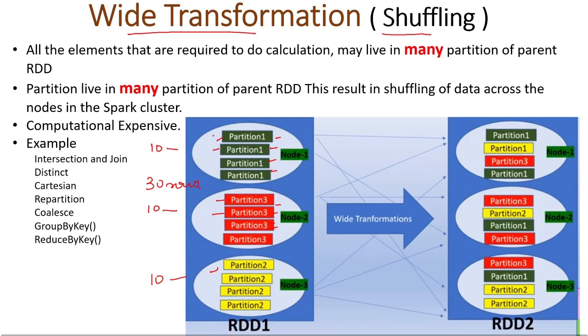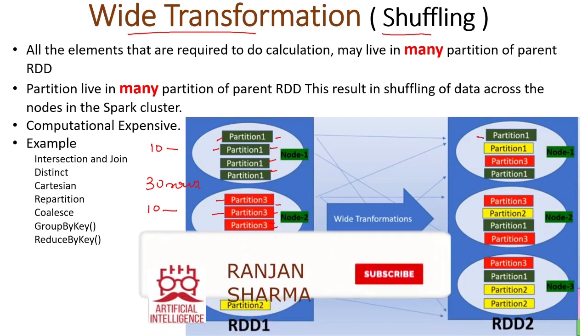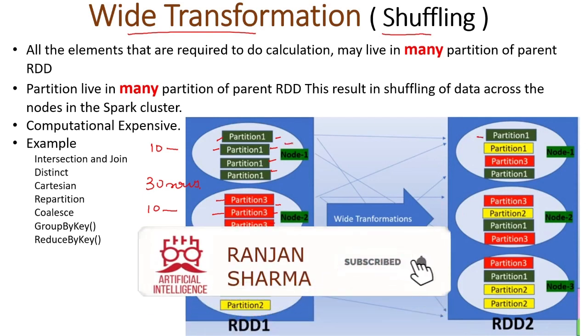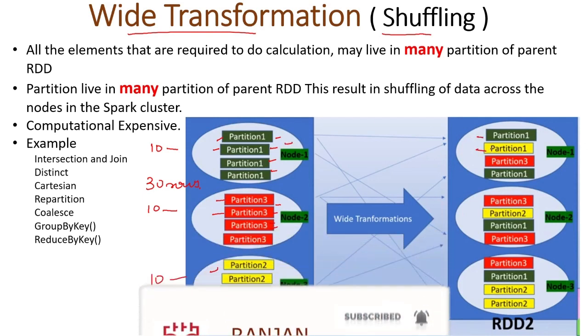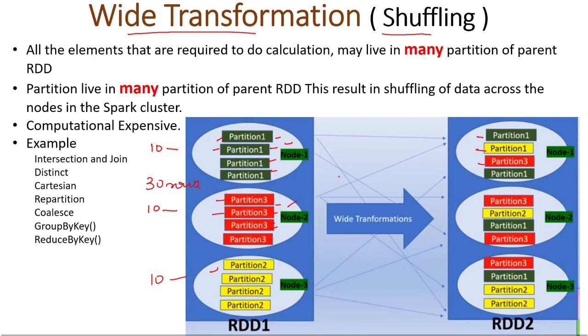So this diagram is self-explanatory. You will see when we are applying the transformation, we have three nodes, but the first partition comes from the first node, this partition comes from this node, and this partition comes from this node. So the data is coming from different nodes, and here we are applying shuffling. Why do we need shuffling? I will give you a scenario.